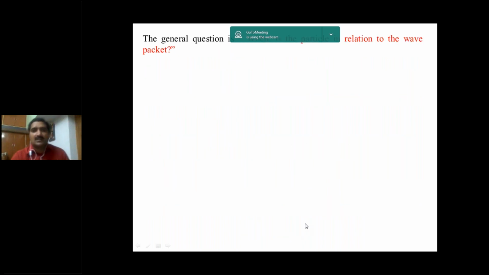So the general question is, where is the particle located in the wave packet? We are getting a doubt. Here the particle is associated with the wave, so in that wave, where is the particle located?